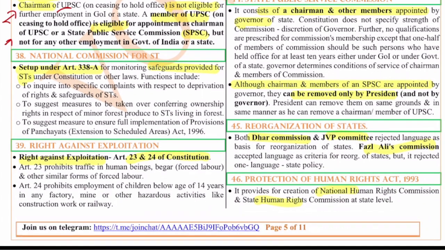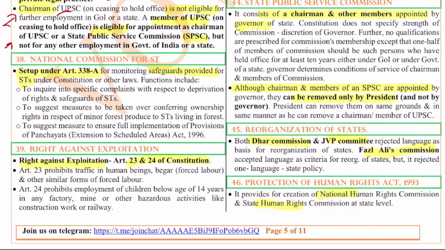Okay. Next, the National Commission for STs, NCST, was set up under Article 338A for monitoring the safeguards of STs. So do comment in the comment box what is the article for the National Commission for OBCs. So recently, last year, the National Commission for OBC was formed. So do let me know in the comments what is the article for that.